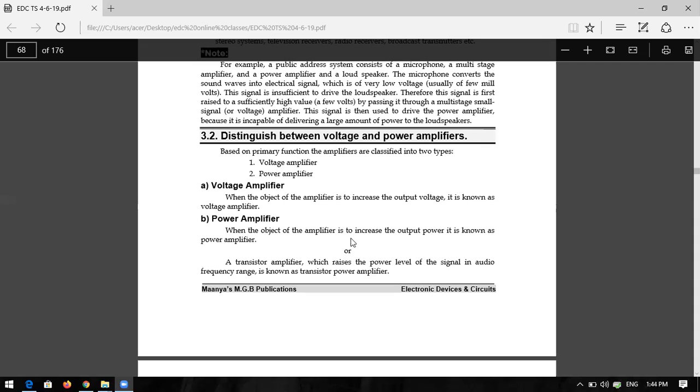Technically speaking, the voltage amplifier and power amplifier do the same thing, but the voltage amplifier raises the levels somewhat less compared to the power amplifier. The power amplifier raises the power level to high levels. That is the reason it is a large signal amplifier, and voltage is a small signal amplifier.